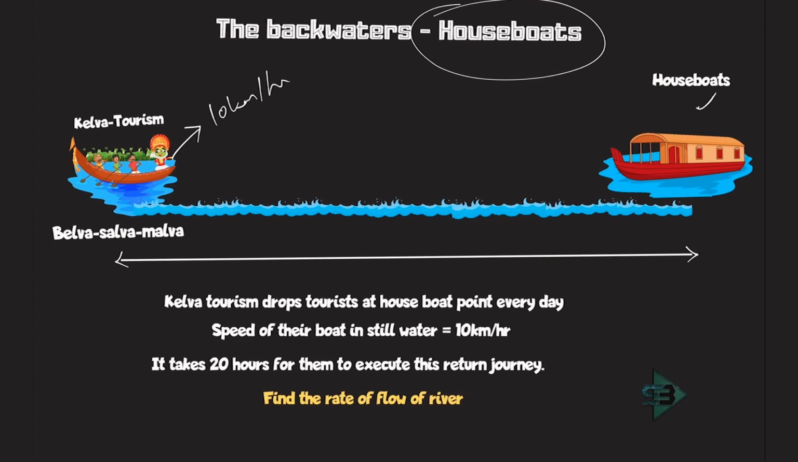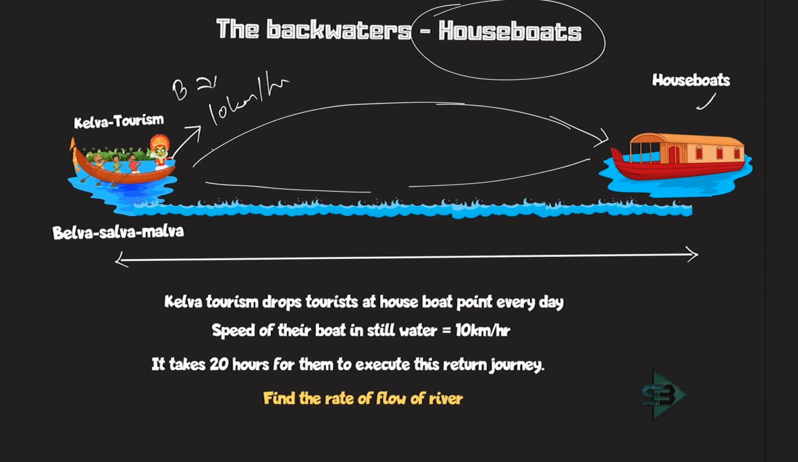So we know B, it is given to us in the question. Out of the 4 speeds, we know the speed of the boat. It takes 20 hours for them to execute this journey, to go from the source point to the houseboat and then come back. And what else is given is this distance. The distance between the source point and the houseboat point is nothing but 91 kilometers.